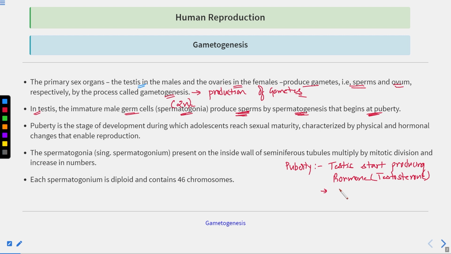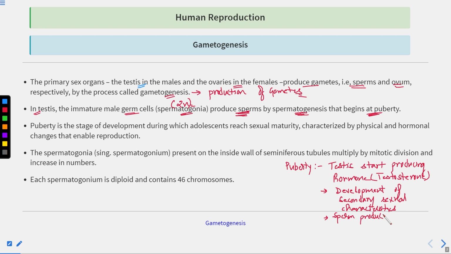And then there is the development of secondary sexual characteristics, such as deepening of the voice and presence of pubic hair. And thirdly, sperm production also starts, meaning male gamete formation starts.